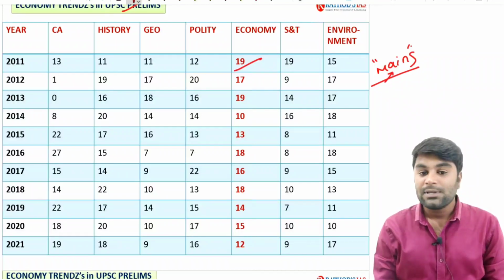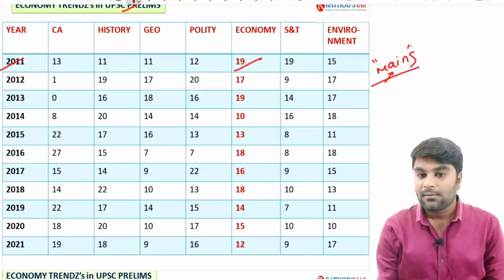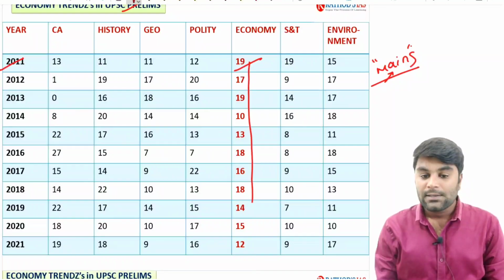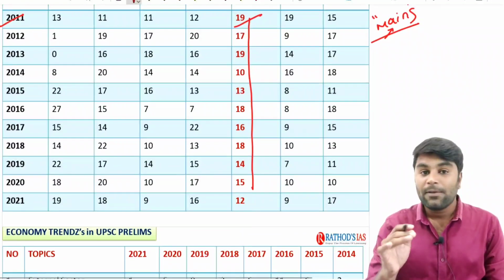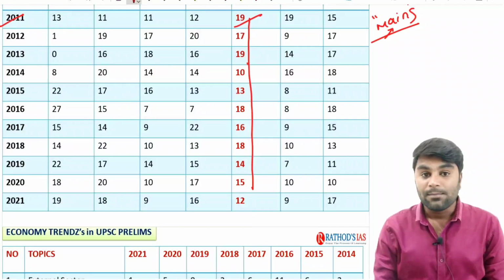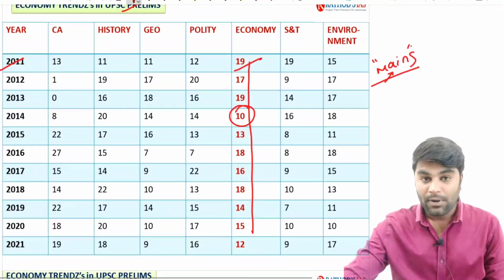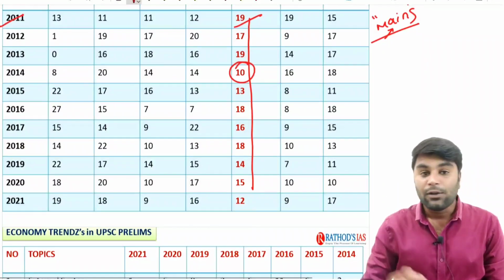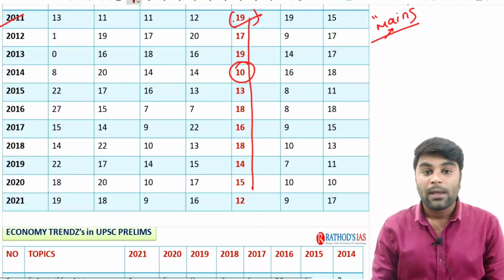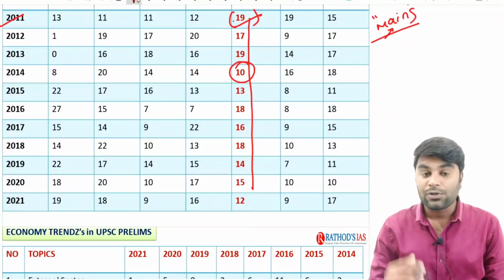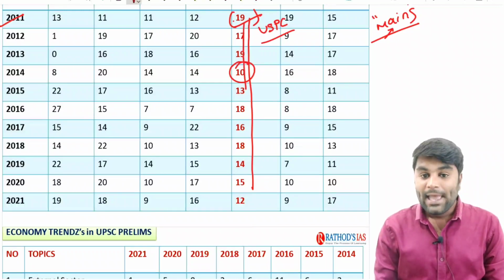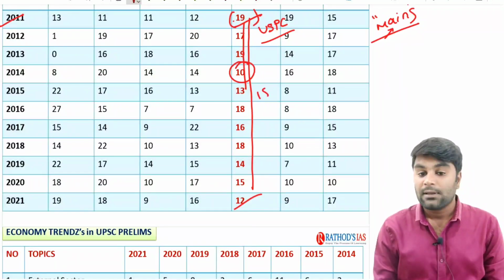If you look at this subject right from the beginning of 2011, if you observe these numbers, a significant weightage is given to this subject both in prelims as well as mains. In 2011, about 19 questions were directly asked from the static portion in UPSC prelims. When we analyze the average from 2011 to 2021, the average number of questions asked from the subject stood at around 15.